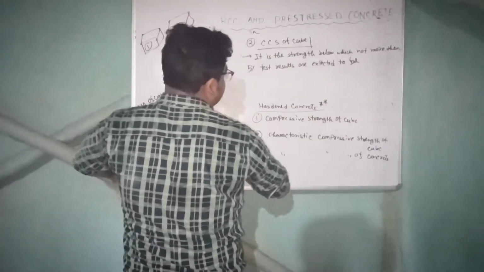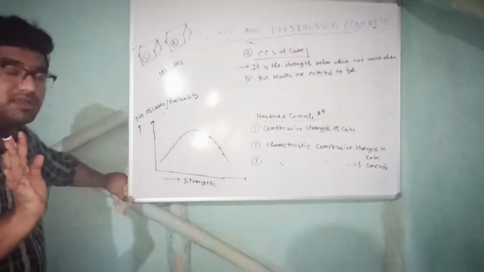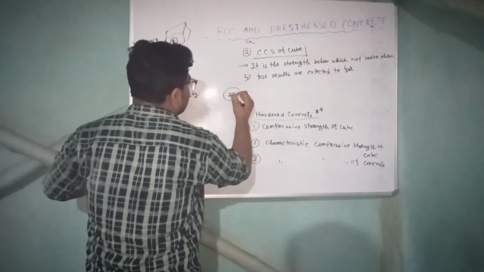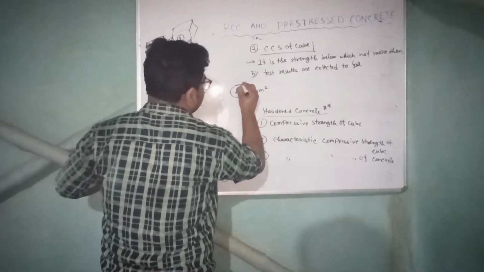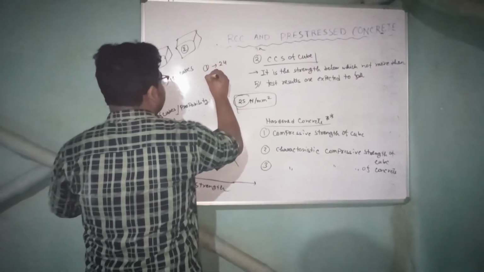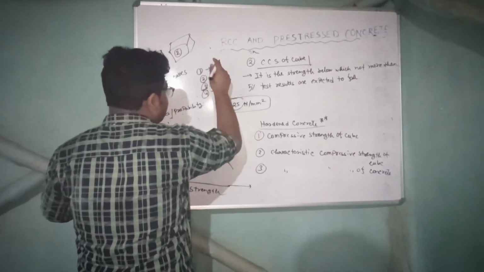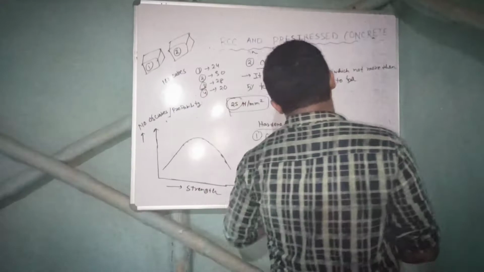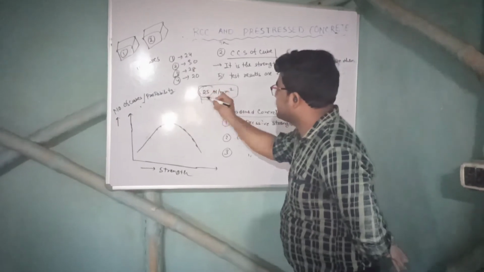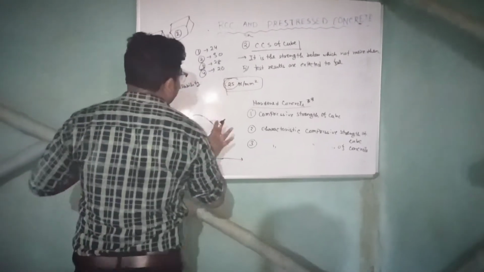So what this definition is saying is that it is the strength below which not more than 5% of test results are expected to fall. That means suppose we are designing for a strength of 25 Newton per millimeter square. Suppose cube number 1 gives us 24, number 2 gives us 30, number 3 gives us 28, number 4 gives us 20, and so on. What it is saying is that in the 100 samples, only 5 are allowed to be less than 25. If not, that means the sample we have tested is not passing the criteria.